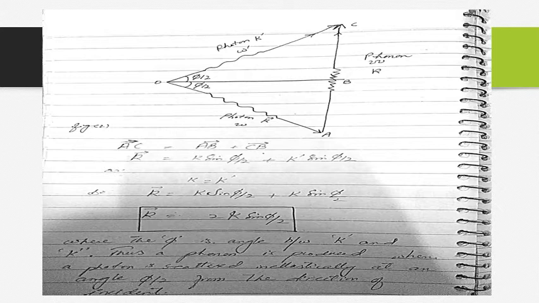Here the k is the wave vector of the incident photon which is being scattered. So that gives small k is equal to 2k sine phi by 2, where phi is the angle between k and k dash. Thus a phonon is produced when a photon is scattered inelastically at an angle phi by 2 from the direction of the incident.